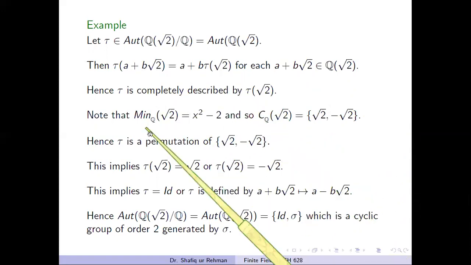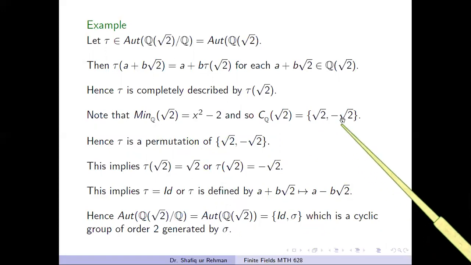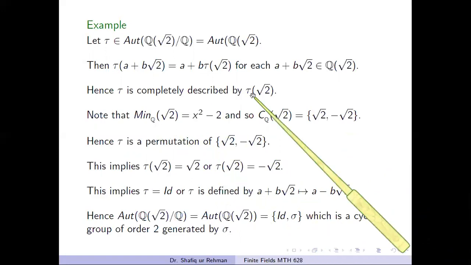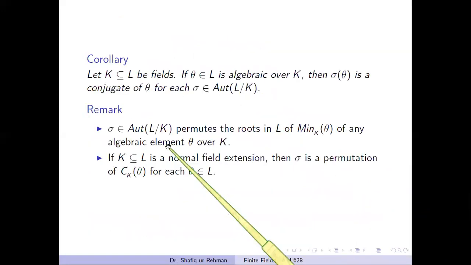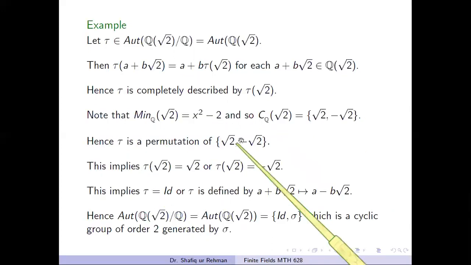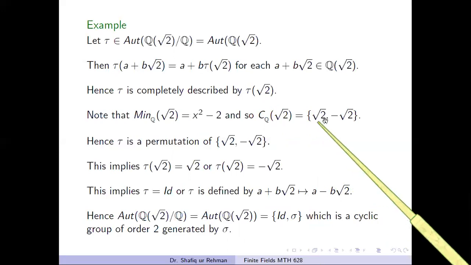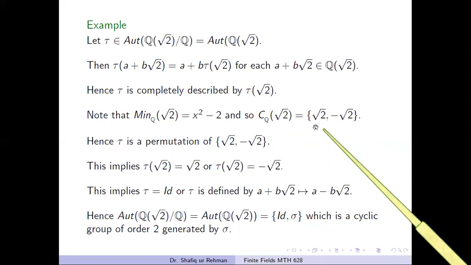Note that the minimal polynomial of this element over the field Q is this one, and so it has two conjugates, √2 and minus √2. We know from the previous discussion that tau of some algebraic element is a permutation of this set of conjugates. So tau of √2 belongs to this set. This is a permutation of this set.